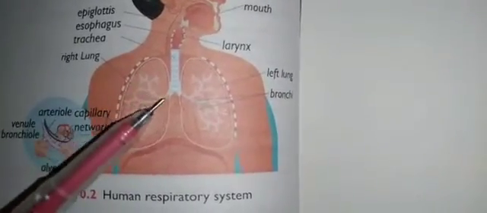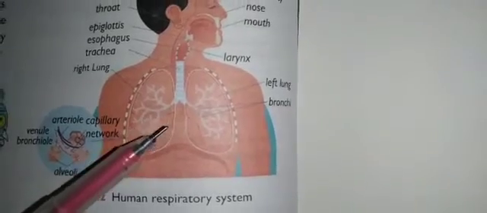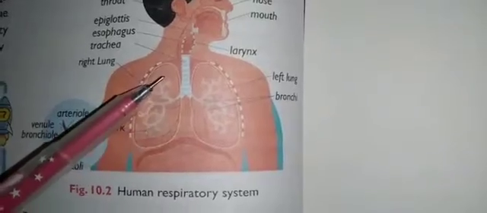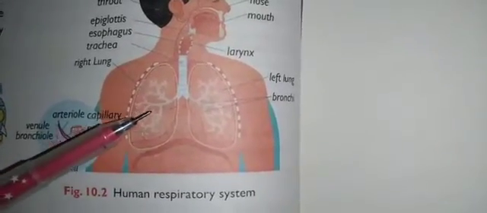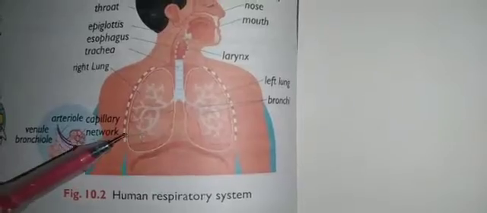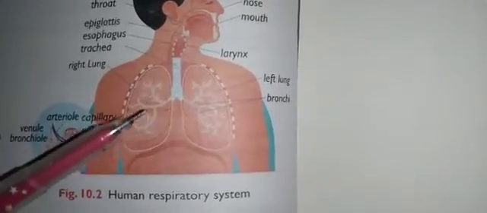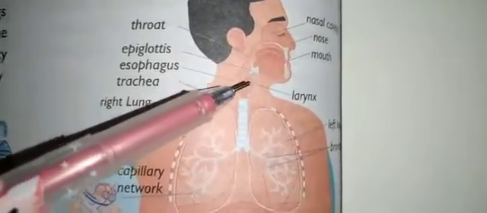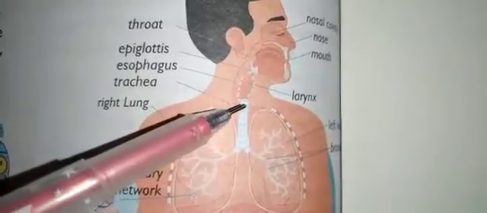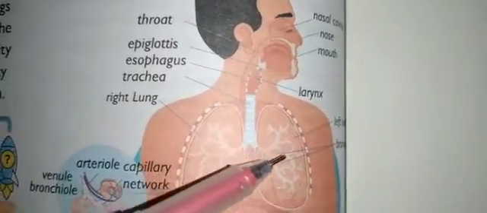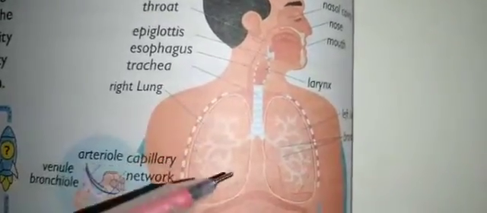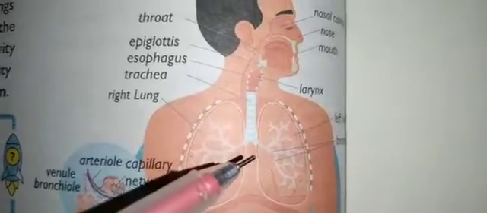The bronchi are further divided into extremely narrow tubes. Here you can see this is the bronchi, and again it is subdivided. These extremely narrow tubes are called bronchioles. So air from the nose comes to the pharynx, then the larynx, which is nothing but the voice box. From the trachea, which is again divided into two branches, that is bronchi, the bronchi are again subdivided into many branch-like structures called bronchioles.